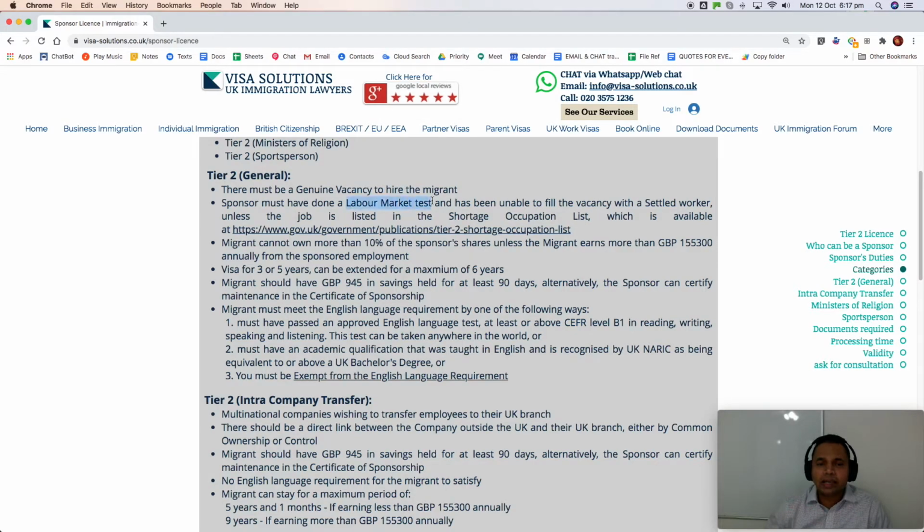The labor market test has been taken out, and many employers are happy about this, but we as lawyers tend to be much more skeptical, because earlier we had proof. We would ask the employers to do the test, give us the interview records, everything, and we kept it on record. We would submit it to the Home Office and they would check it and then give the certificate. But now, since the advertising requirement has been taken off, it will be a problem when the Home Office subsequently does